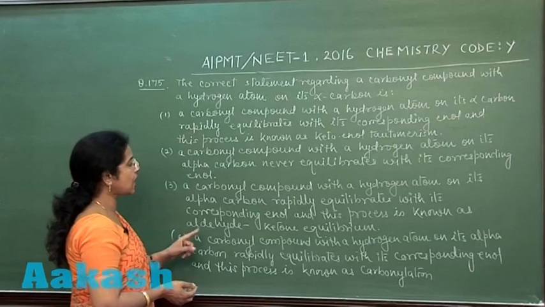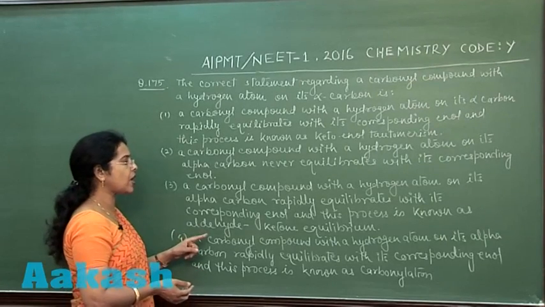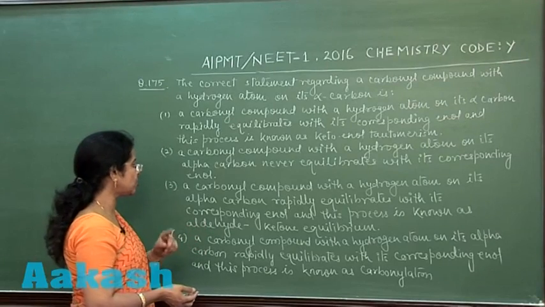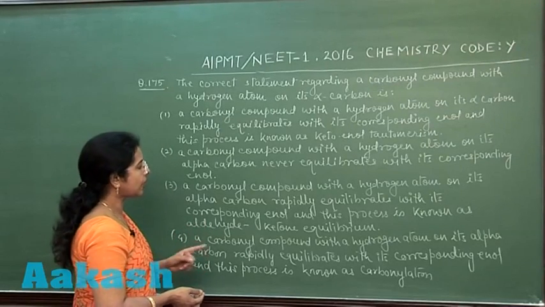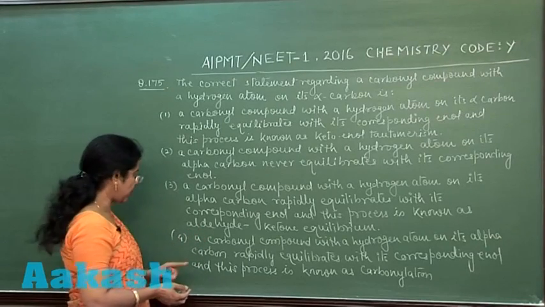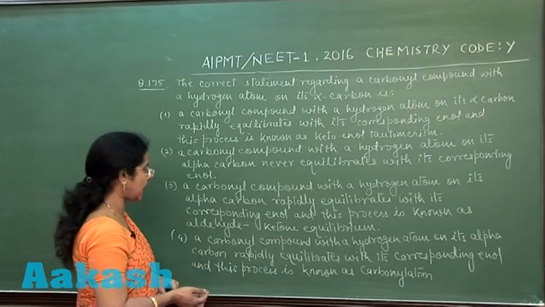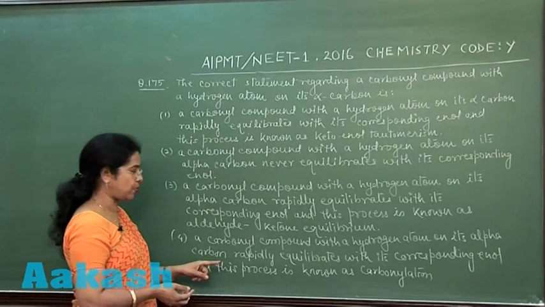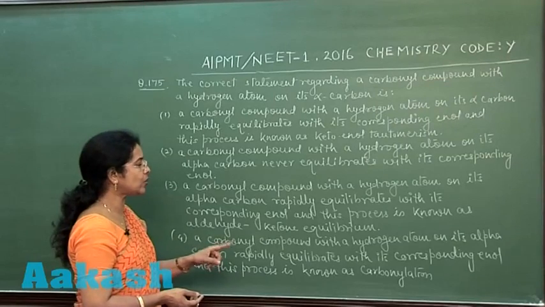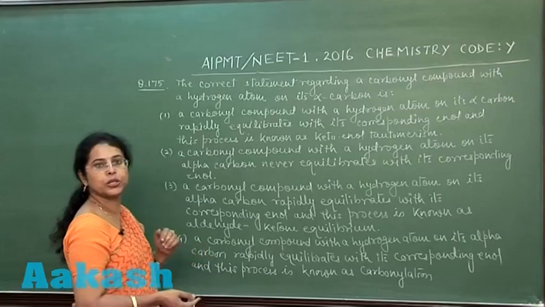Third statement is it rapidly equilibrates with its corresponding enol and this process is known as aldehyde ketone equilibrium. The fourth one is it rapidly equilibrates with its corresponding enol and this process is known as carbonylation.